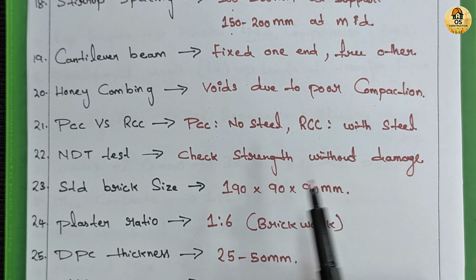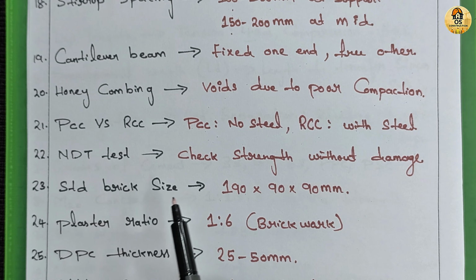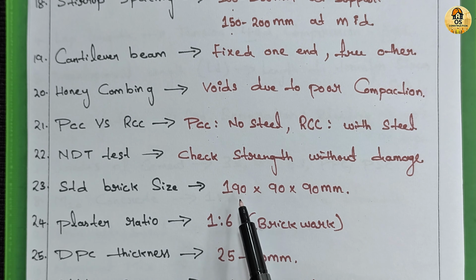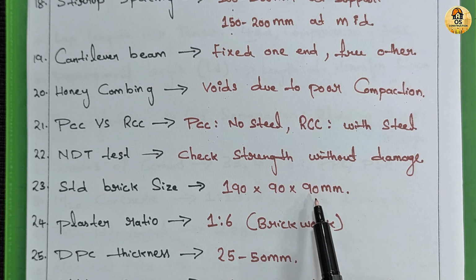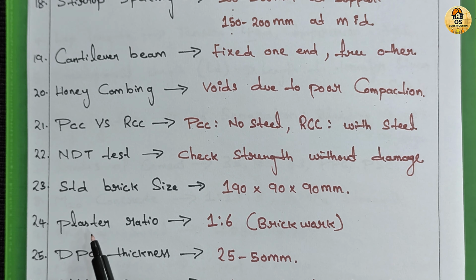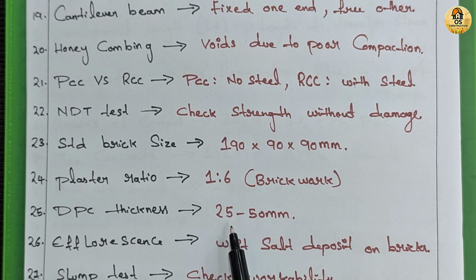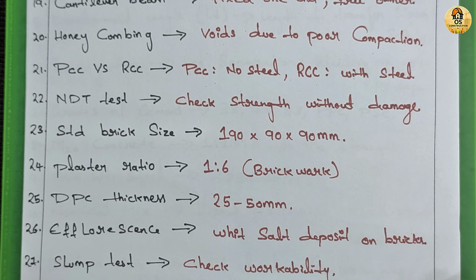Next is what is the standard size of brick? According to IS code, the standard size is 190 into 90 into 90 mm. Now the next one is what is plastering ratio for brickwork? The common plaster mix ratio is 1:6, 1 part of cement and 6 part of sand for internal walls. Next is what is the thickness of DPC? The thickness of damp-proof course is generally 25 to 50 mm using a rich cement mortar with waterproofing compound.